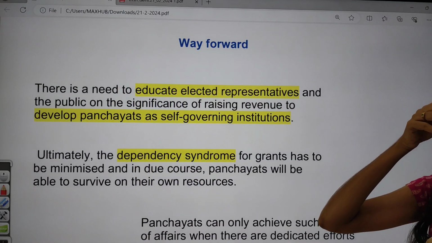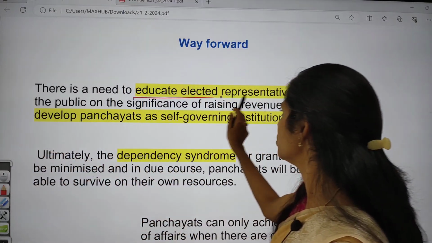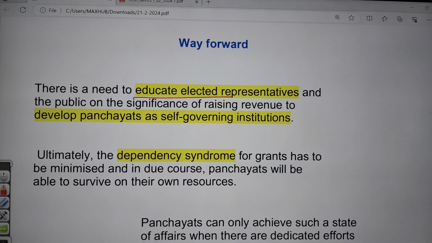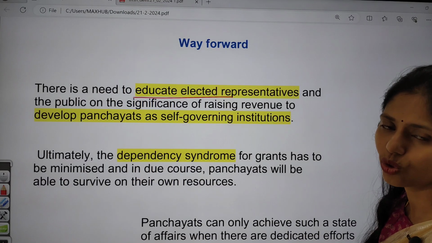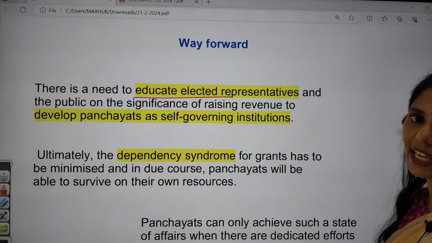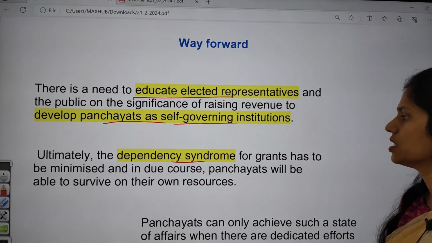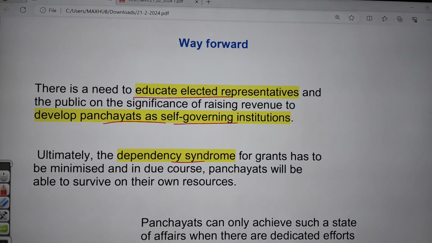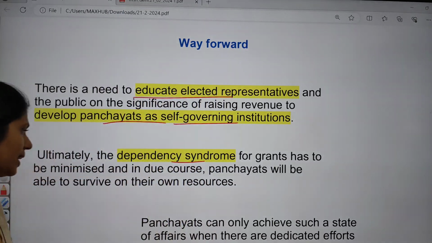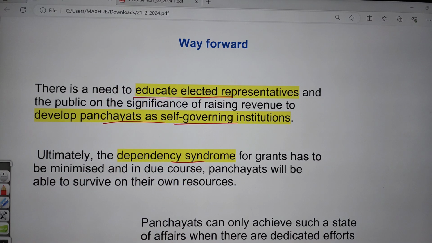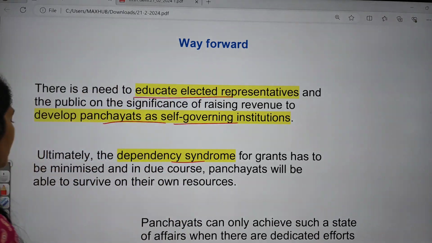And regarding the funds, the author mainly says that we have to focus on education. We have to educate elected representatives and also skill them up so that they can raise revenue, which will be helpful for the development of panchayats as local self-governing institutions. And there is a dependence syndrome, where panchayats depend on the states. We have to eliminate that, because if we get our own resources, we will not depend on the states. That is what is mainly said by the author.